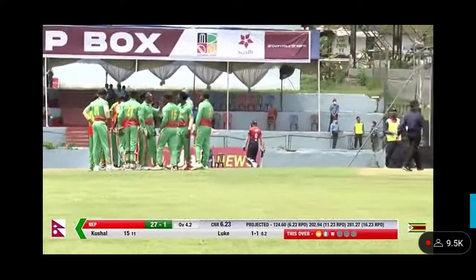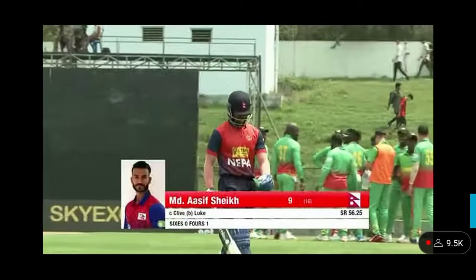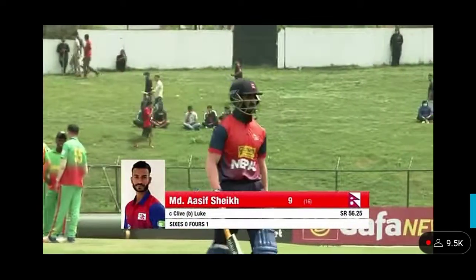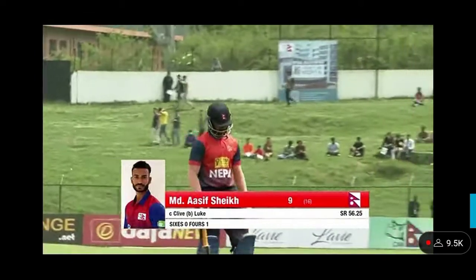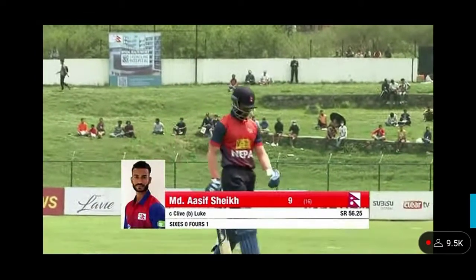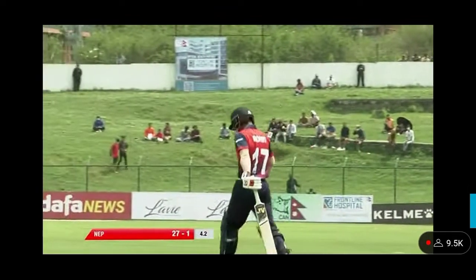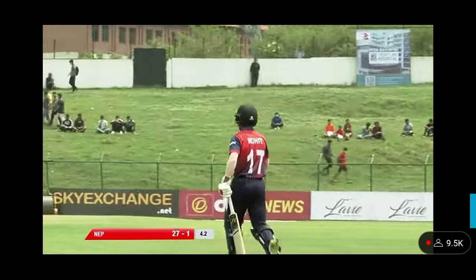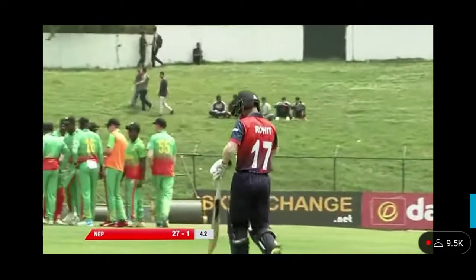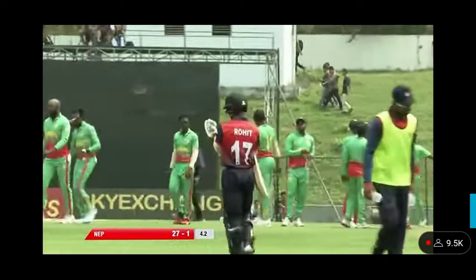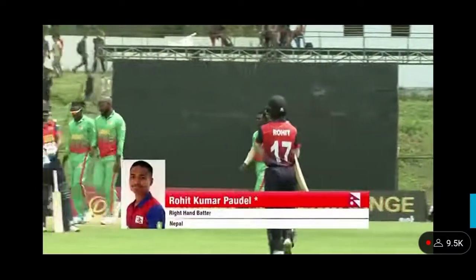It wasn't easy to take this catch because it is always high and all the fielders decided that the wicket keeper should take this catch. Too good to start that over with the no ball, but now getting a wicket of Mohammad Asif Sheikh is a very huge prize. So Mohammad Asif Sheikh is dismissed for 9 from 16 balls. And the score in the 5th over, it's 27 for 1.